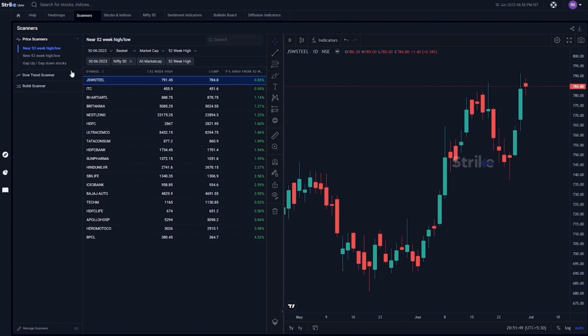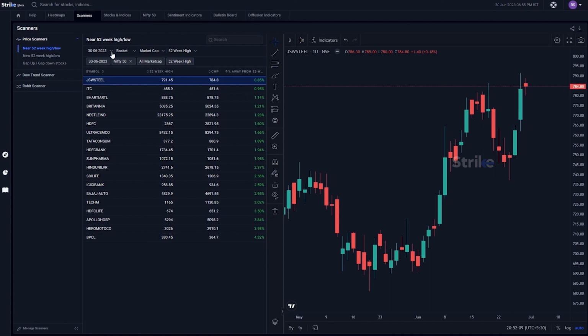We are going to look at price scanners, which is the first segment in the scanners that you see over here. Within that, we have options of looking at either stocks that are near 52-week highs, those that are actually making new 52-week highs, and then stocks that are gapping up or gapping down based on yesterday's price action to today's opening. Now, we can do that with a couple of filtrations.